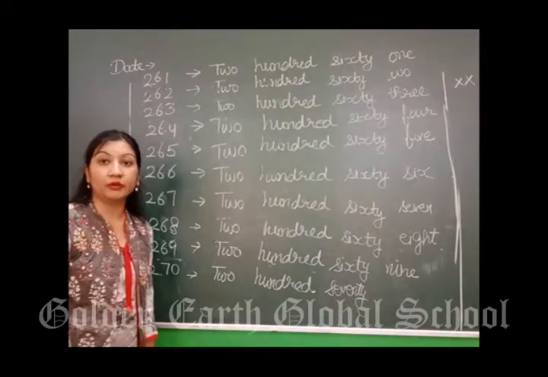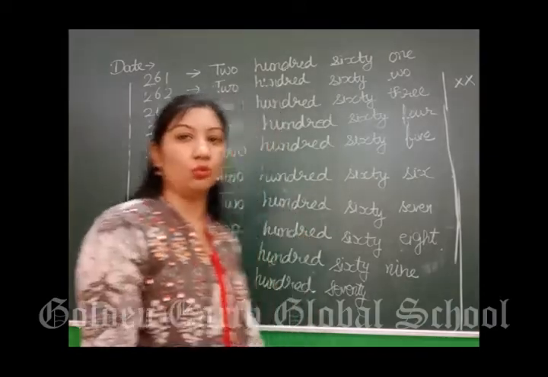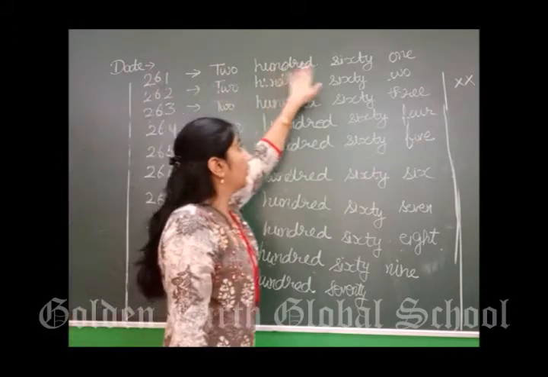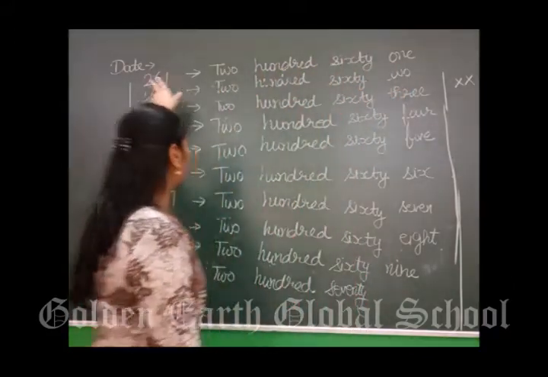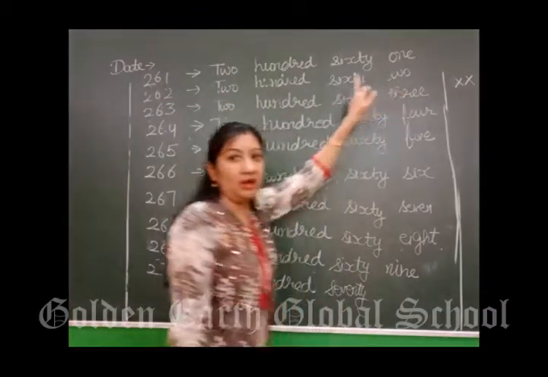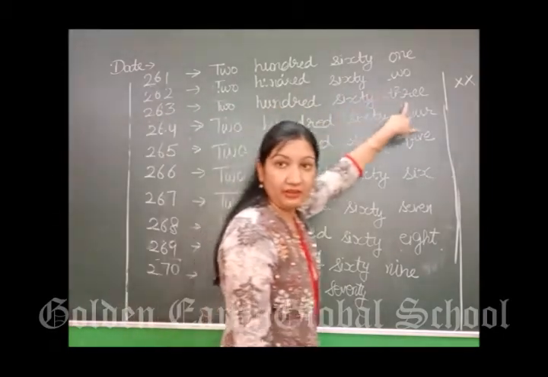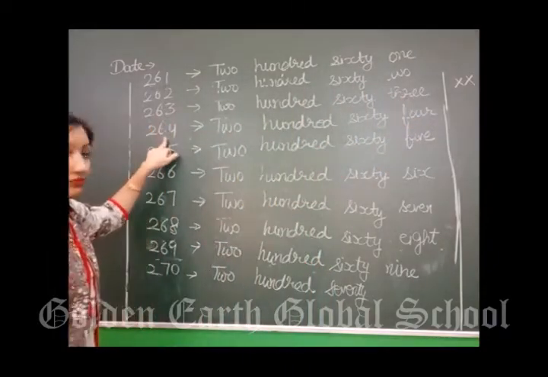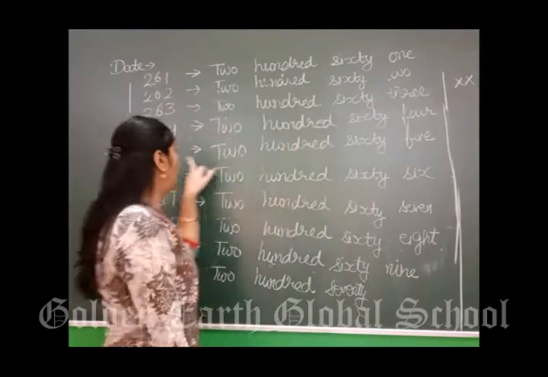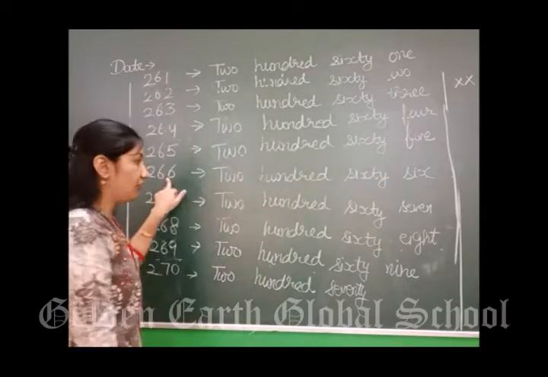After 60, what will come? 61. We were doing 260. So what will come next? 261. How will we write it? 261. After 61, what will come? 62. 262. After 262, 263. 263. 63 के बाद क्या आएगा? 64. 264. After 64, 65. 265. Then 66.